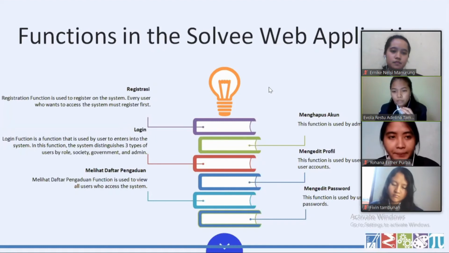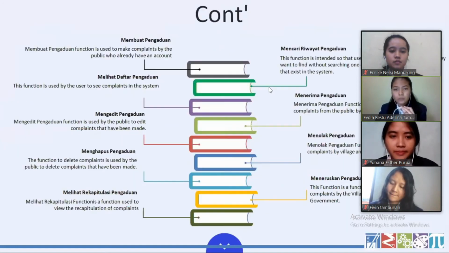Mengedit profile function is used by user to edit profile data in user account. Next is mengedit password function. This function is used by user to edit account password. Membuat pengaduan function is used to make complaints by the public who already have an account. The next is melihat daftar pengaduan. This function is used by user to see complaints in the system.